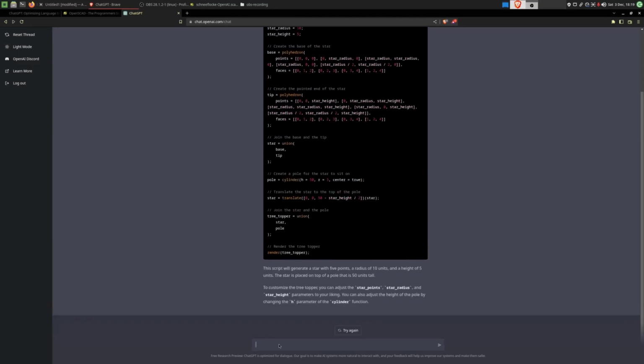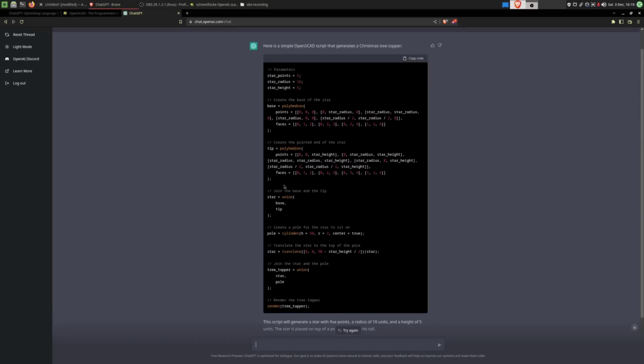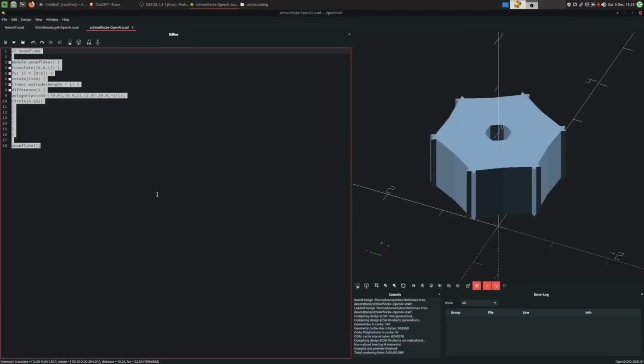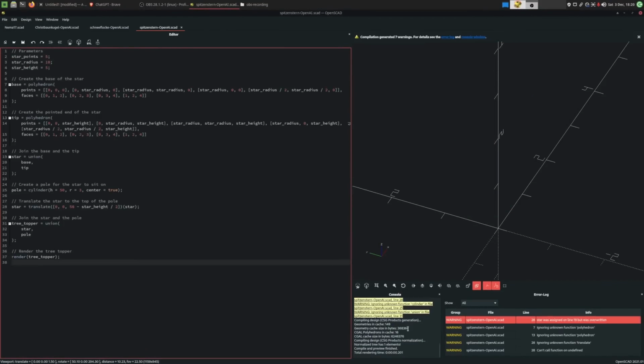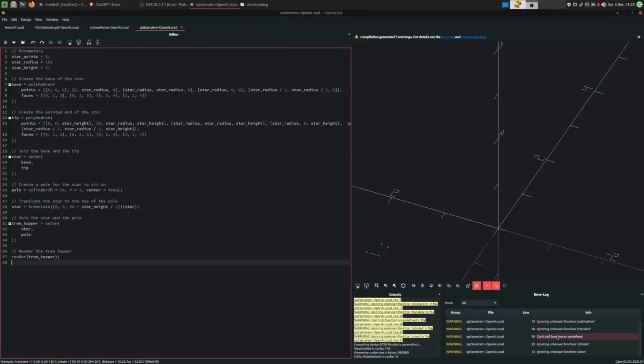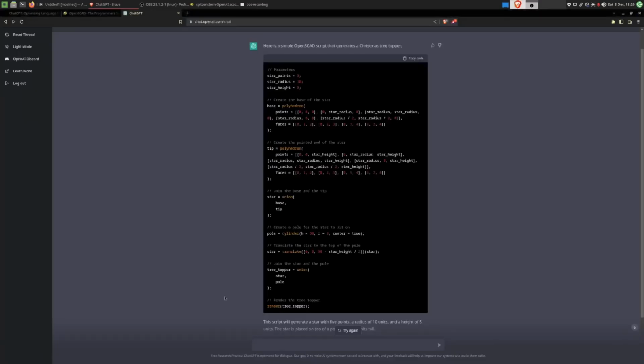What the hell is this? That is not correct OpenSCAD syntax. As you can see, if I paste this, it is not proper syntax. It throws errors everywhere. Warning, warning, warning. That doesn't work. So we'll just tell it that that is not proper OpenSCAD syntax.